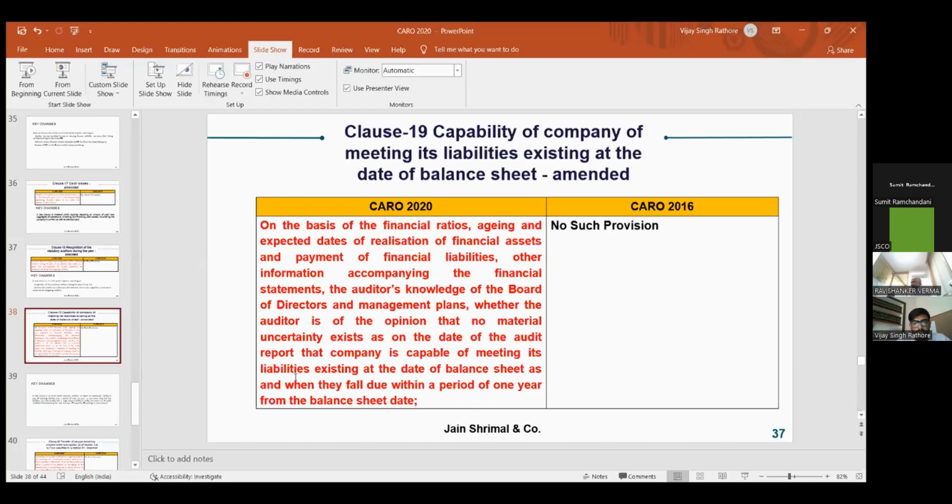On the basis of ratios, the management's plans, and the other financial cash flows coming in the coming years, the auditor has to comment on whether the company is able to pay its liabilities in the coming year or not. For that, management has to explain their plans for the upcoming years to the auditor, and whether they are of a going concern nature or not. So it is a widened scope for the auditor. The auditor has to comment upon the management's plans as well, whether they are going to be a going concern or not.